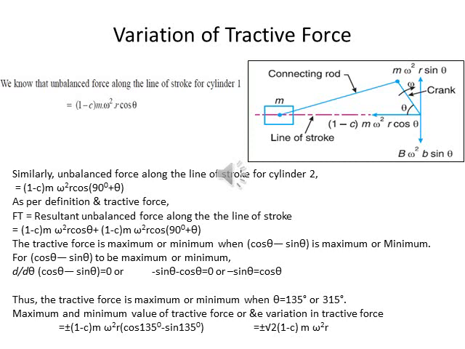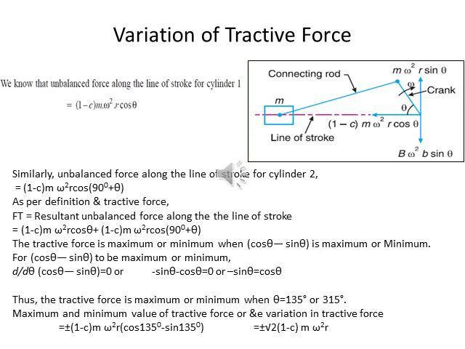As we know, the unbalanced force along the line of stroke for cylinder 1 is equal to (1 minus c) m omega square r cos theta. Similarly, the unbalanced force along the line of stroke for cylinder 2 is equal to (1 minus c) m omega square r cos (90 plus theta).